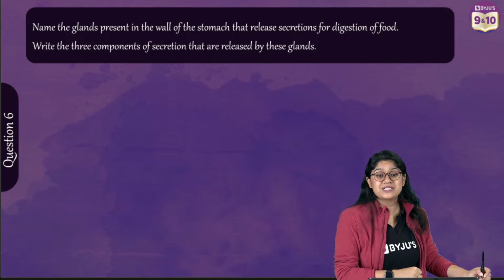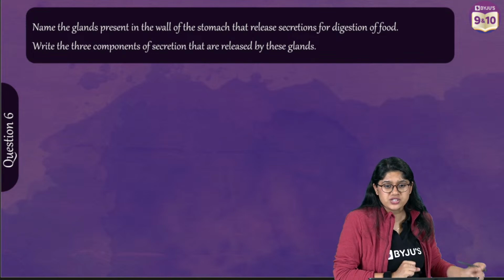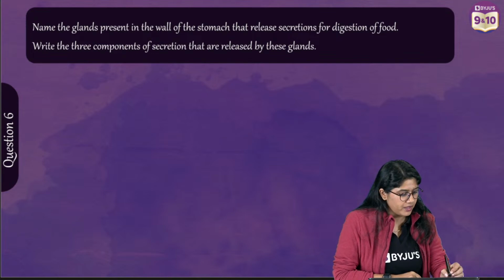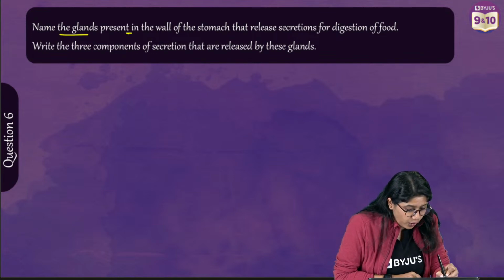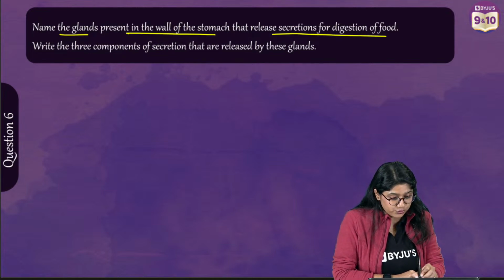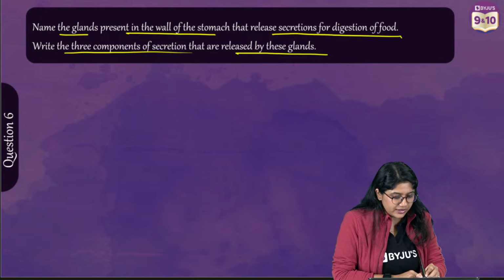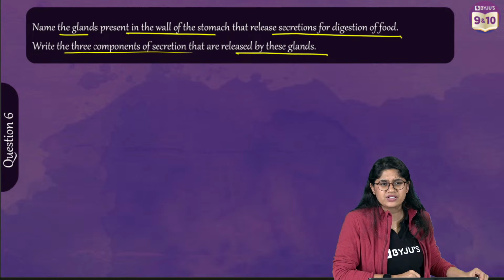Let's go. Question number 6, everyone, on your screen. Quickly, quickly. I hope all of your energy is really very high, right? Name a gland present in the wall of the stomach that helps in the digestion of food. Write 3 components of secretion that are released by these glands. Easy peasy, right, everyone?